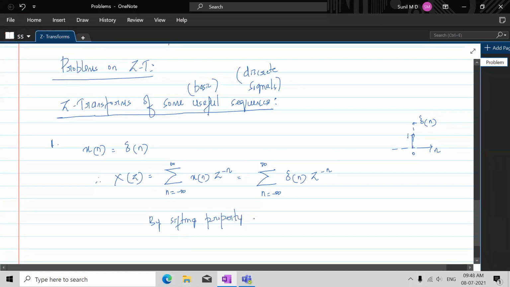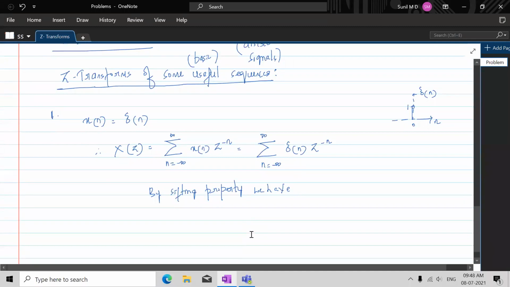the sum for n equal to minus infinity to infinity of x of n delta of n is actually equal to x of n being evaluated at n equal to 0. That means it is x of 0.